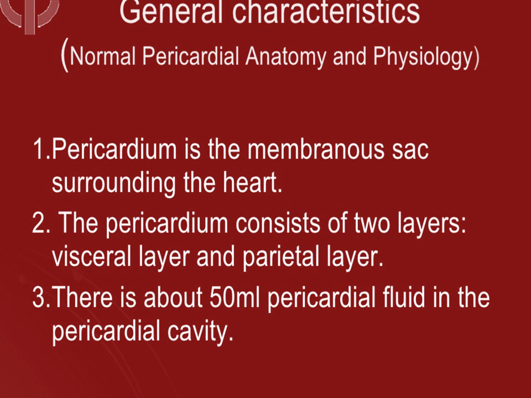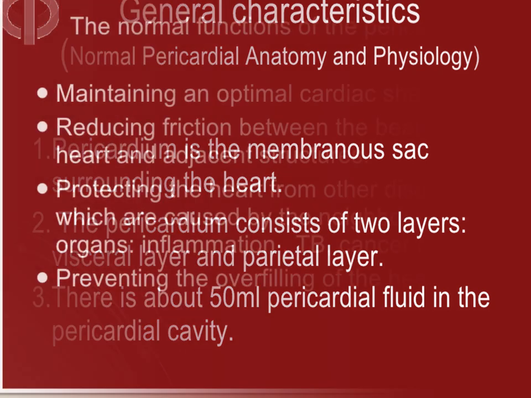In general characteristics, normal pericardial anatomy and physiology includes: the pericardium is the membranous sac surrounding the heart, and the pericardium consists of two layers, mainly the visceral layer and the parietal layer. Then there is about 50 ml of pericardial fluid in the pericardial cavity.